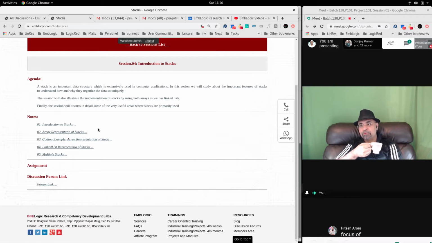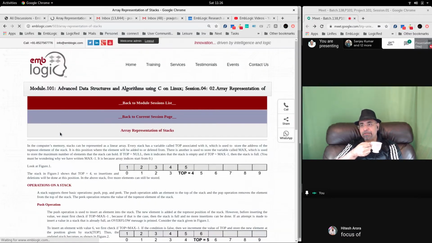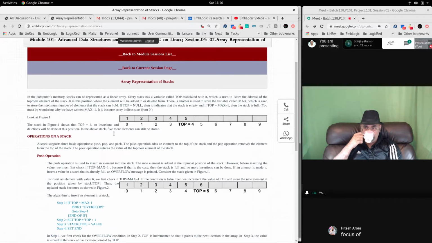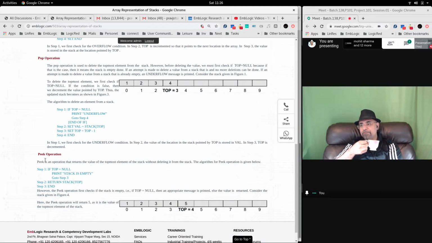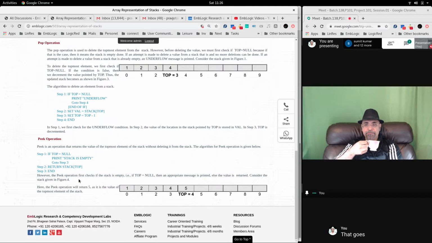Now let us go to the next level where we see array implementation of stack. You will find that array implementation of stack involves the push operation, the pop operation. The peek operation is the new operation. In the peek operation, you just look at the top element. What is the top element? But don't pop it out and don't decrement the top pointer.